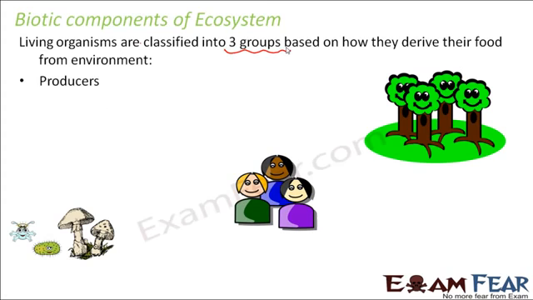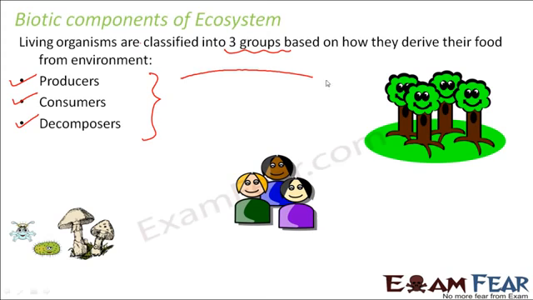These are producers, consumers and decomposers. So broadly, these are the three groups into which the different living organisms have been categorized. So here we have the producers, here we have the consumers and these are the decomposers. Now what do we mean by each of them? Producers, those who produce food. So the green plants are the ones who produce food. Consumers, those who consume it. So it has been prepared by somebody else and somebody else is eating it. So that is called a consumer.